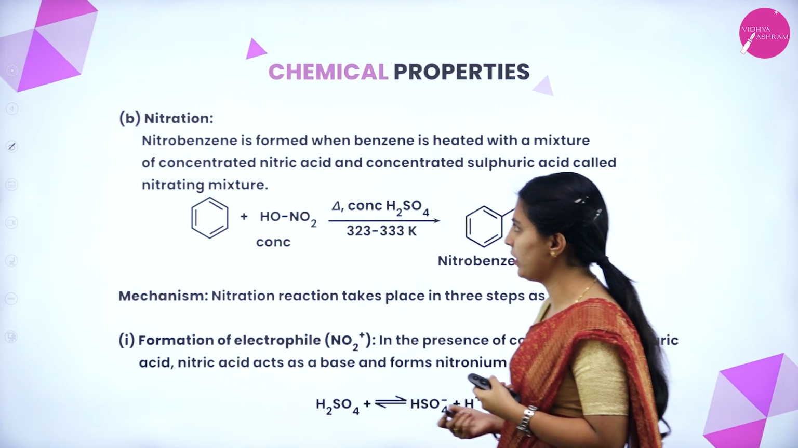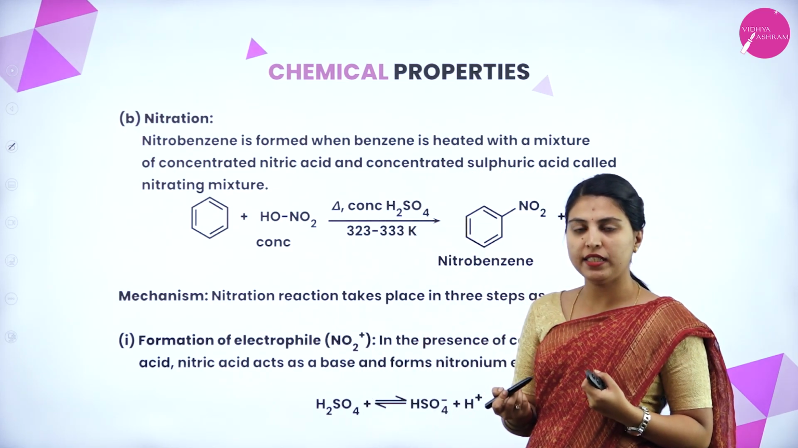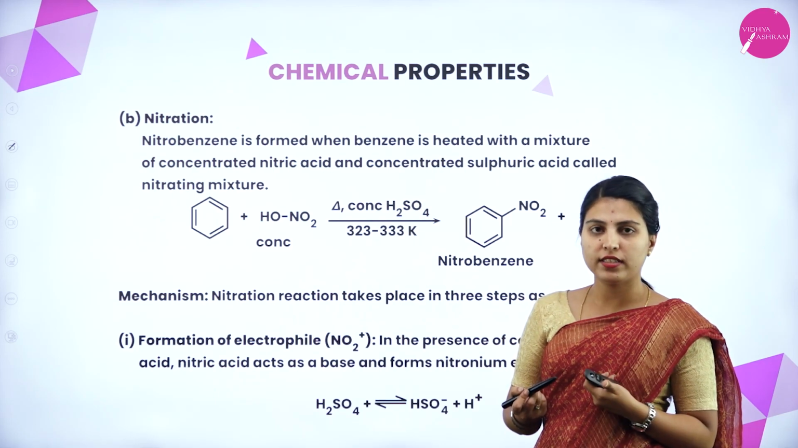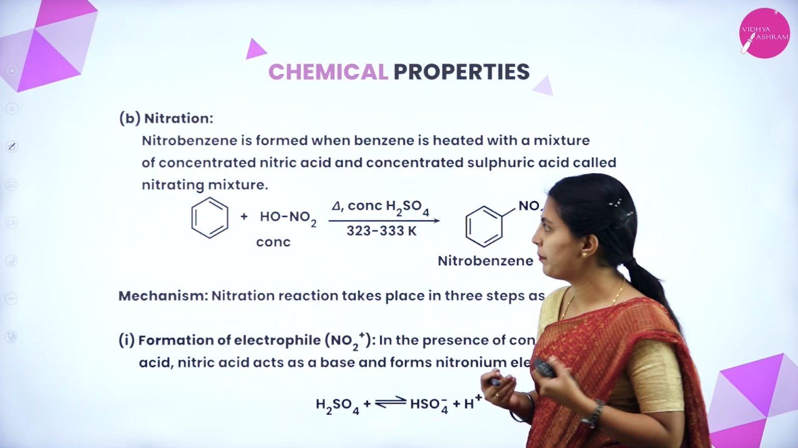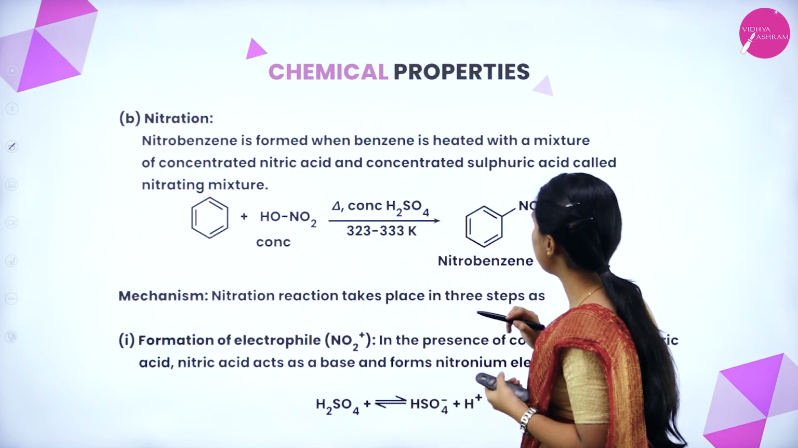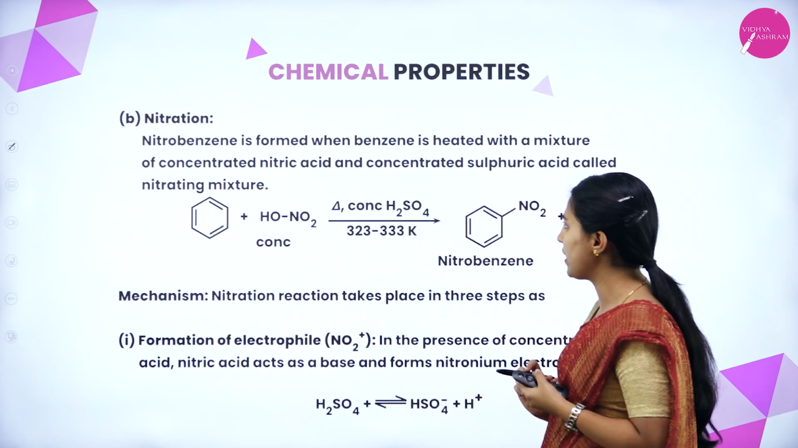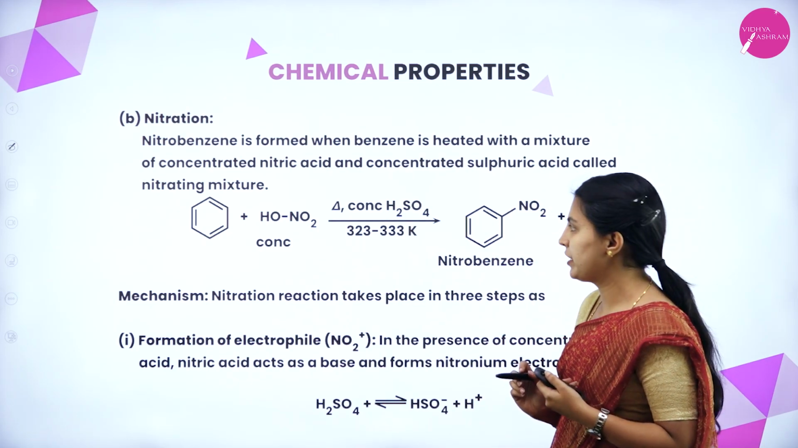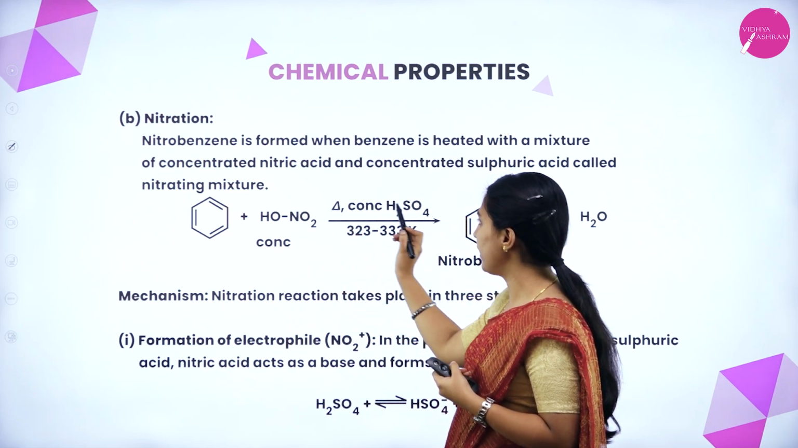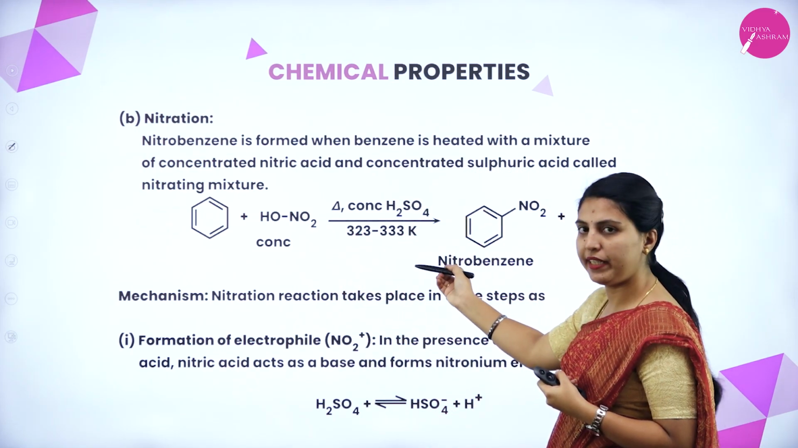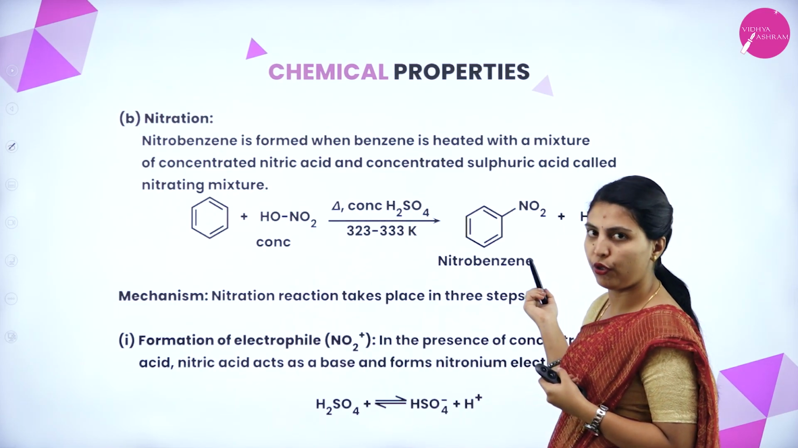Next one, nitration. Nitration means the nitrating mixture should be present. The nitrating mixture means concentrated sulfuric acid and concentrated nitric acid should be present. Nitrobenzene is formed when benzene is heated with a mixture of concentrated nitric acid and concentrated sulfuric acid, called nitrating mixture. So, benzene is treated with concentrated nitric acid and concentrated H2SO4 at high temperature. Nitrobenzene will form with the liberation of water.